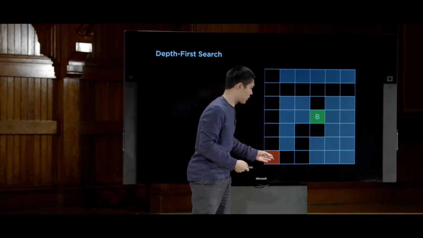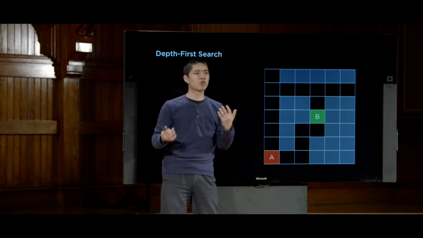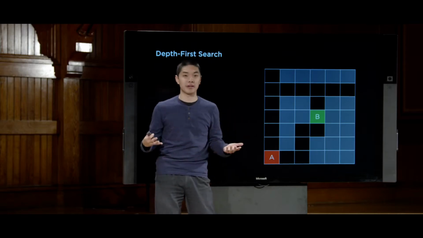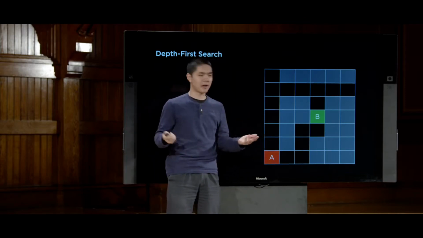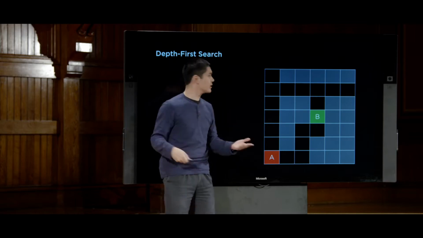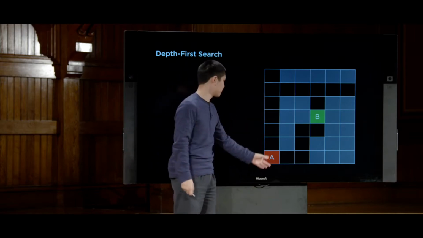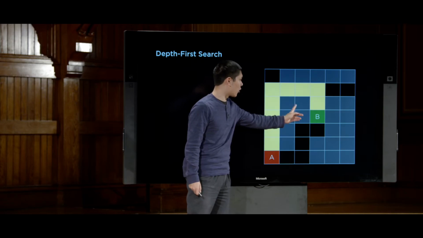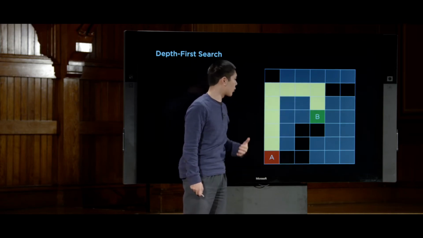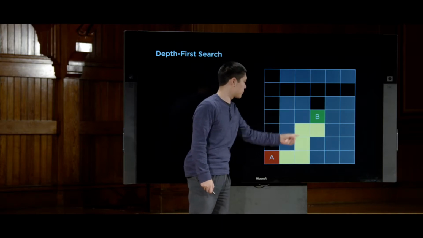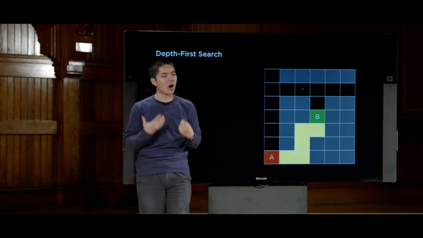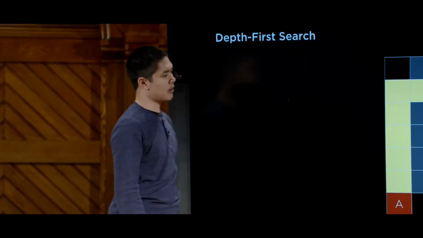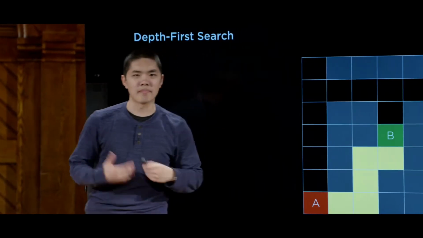Now, if we're lucky, depth first search will choose this way and get to B. But there's no reason necessarily why depth first search would choose between going up or going to the right. It's sort of an arbitrary decision point, because both are going to be added to the frontier. And ultimately, if we get unlucky, depth first search might choose to explore this path first, because it's just a random choice at this point. It'll explore, explore, explore, and it'll eventually find the goal, this particular path, when in actuality there was a better path. There was a more optimal solution that used fewer steps, assuming we're measuring the cost of a solution based on the number of steps that we need to take. So depth first search, if we're unlucky, might end up not finding the best solution when a better solution is available.